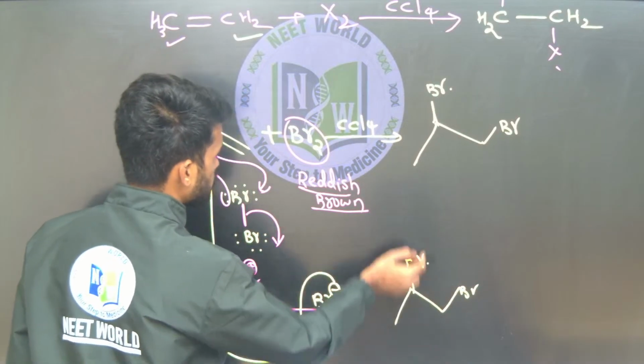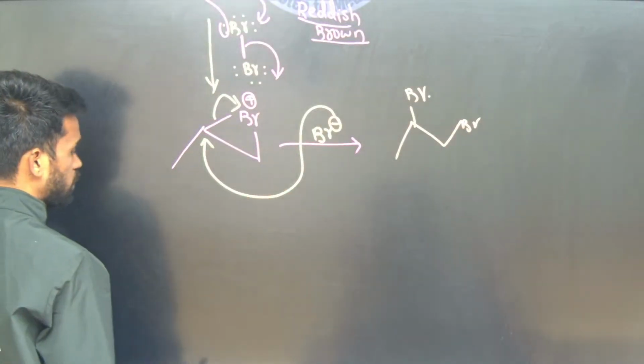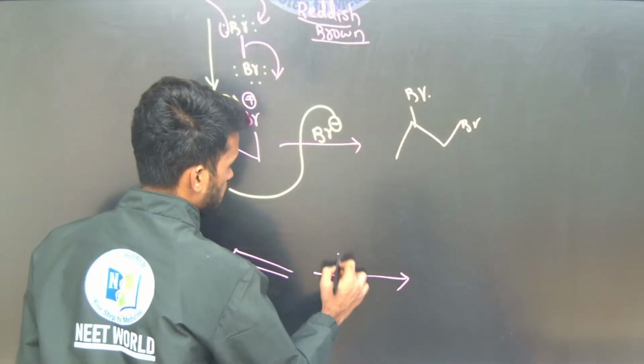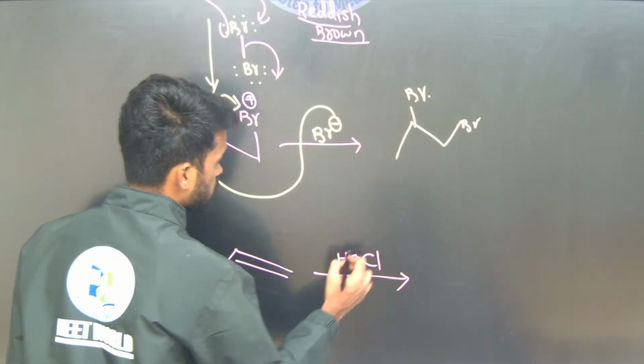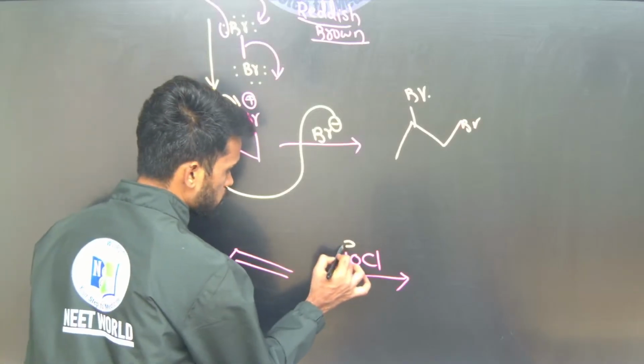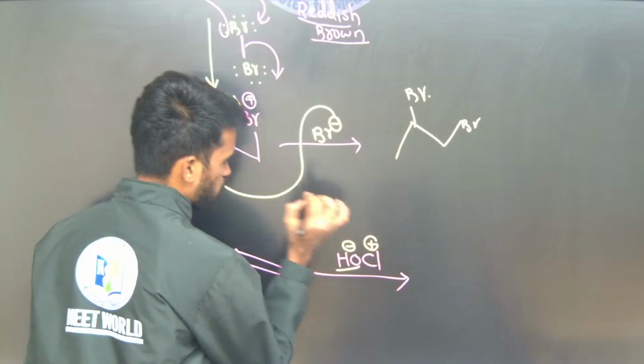Okay, so now what is the use of learning this mechanism? See here, to the same double bond I am adding HOCl, hypochlorous acid. Hypochlorous acid contains one OH minus ion and one chlorine with positive charge. So chlorine with positive charge is the electrophile now.